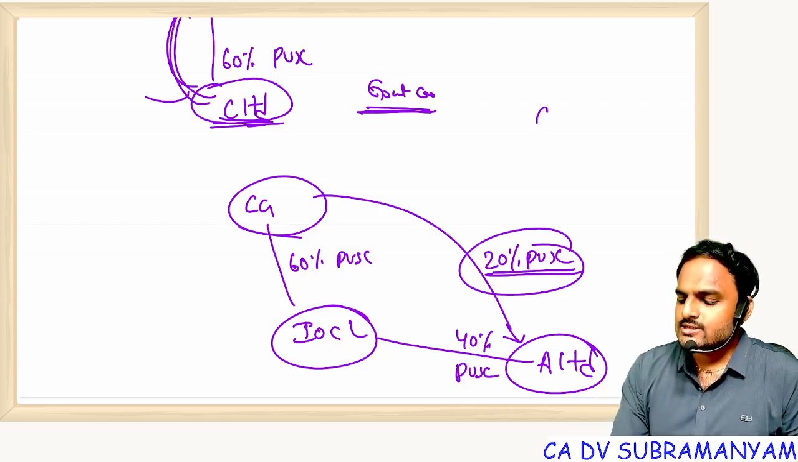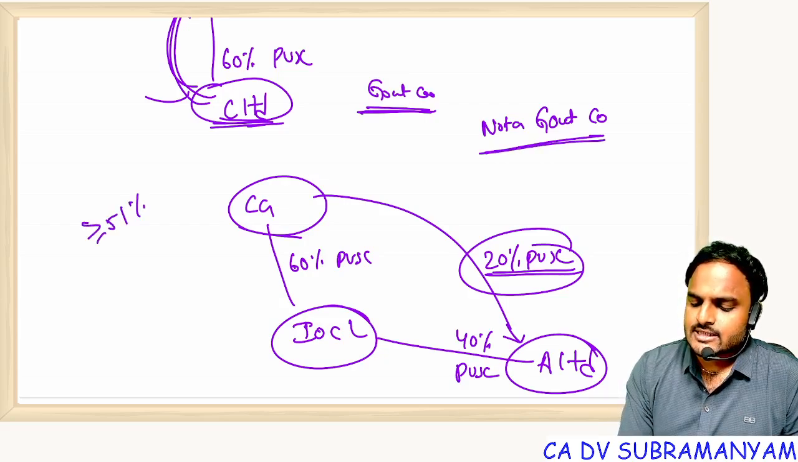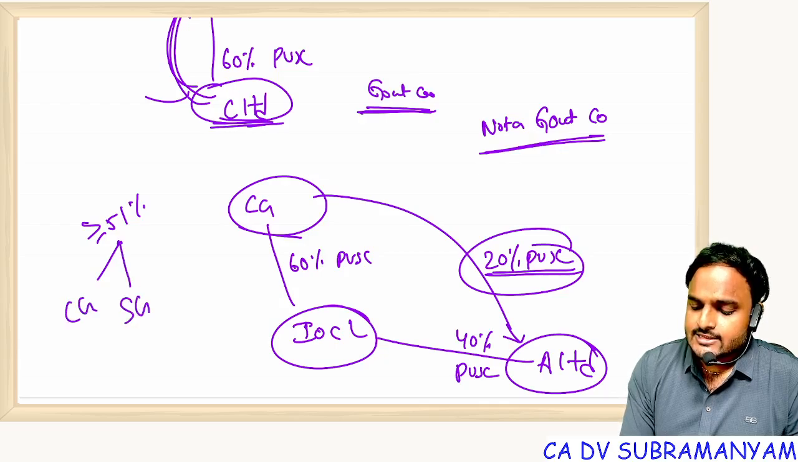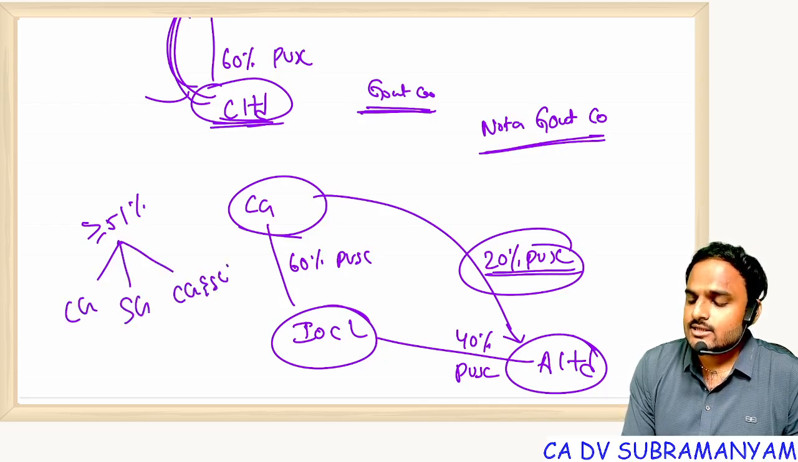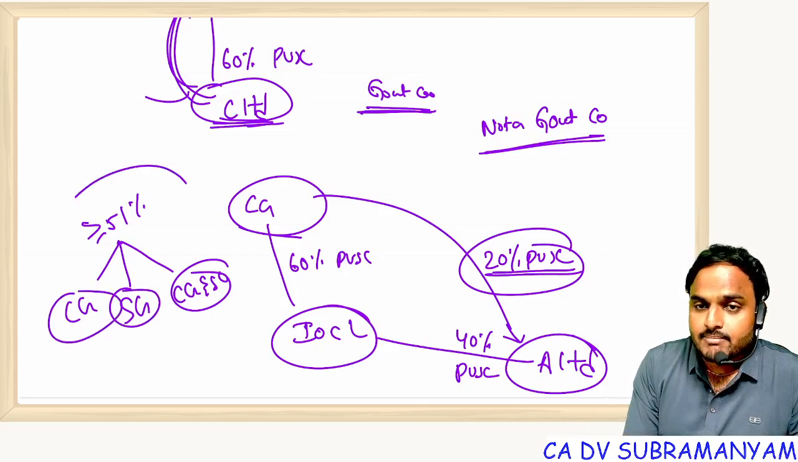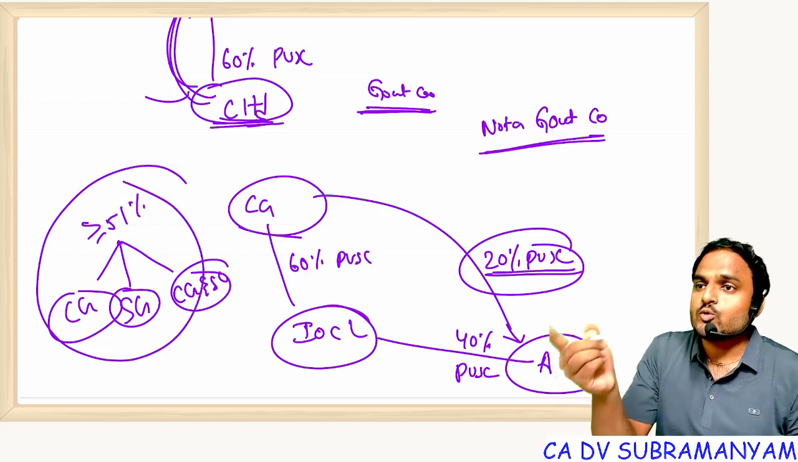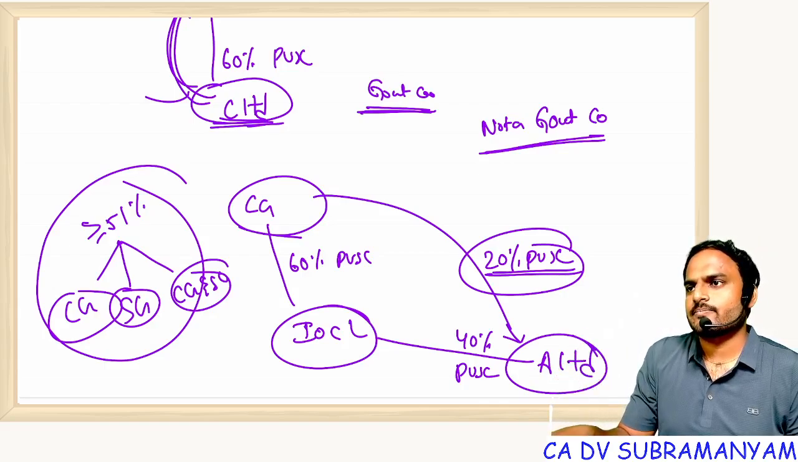So the answer is: it is not a government company. Why? Look at the definition. At least 51% held by CG, SG, or CG and SG. There is no term called government company in the definition. This is one part of the definition. And what is the second part of the definition? A subsidiary of a government company is a government company.